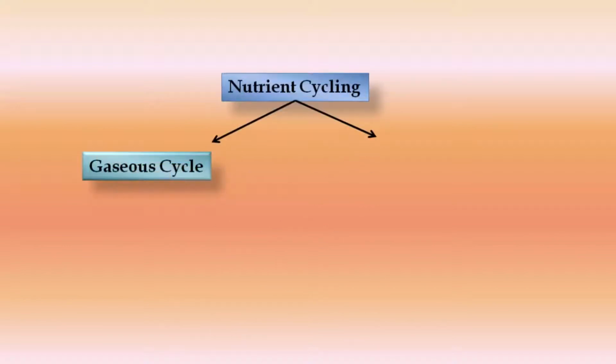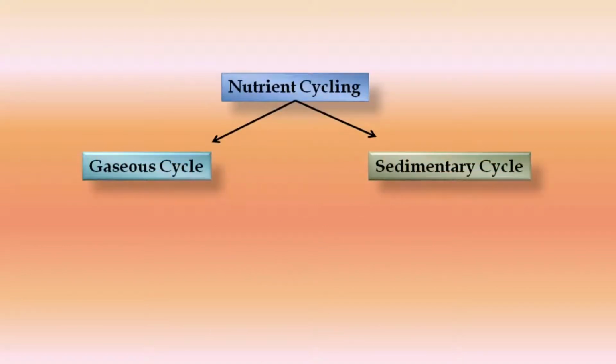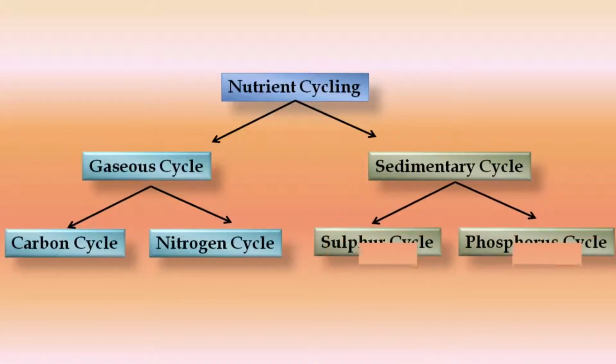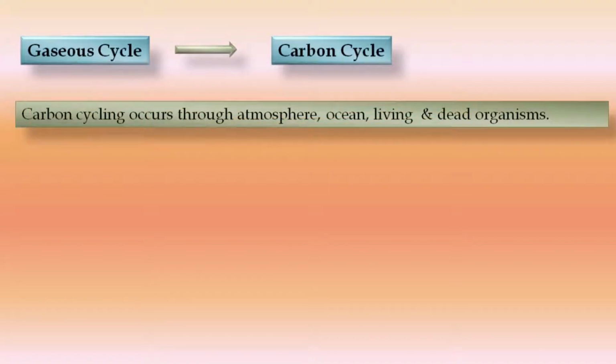etc. So nutrient cycles are of two types basically: the gaseous cycle and the sedimentary cycle. Under the gaseous cycle comes the carbon cycle and nitrogen cycle, whereas in the sedimentary cycle come the sulfur cycle and the phosphorus cycle. So let's discuss the carbon cycle. So what is the gaseous cycle?